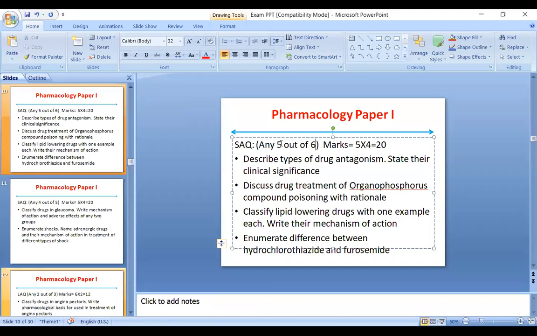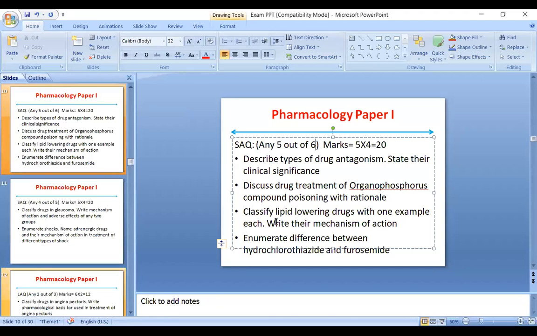Okay. Now, if the time permits, then you can also further elaborate on the harms and side effects of pralidoxime. If you write this, then you can score good marks again in this question. Next is: classify lipid lowering drugs with one example each. Write their mechanism of action.